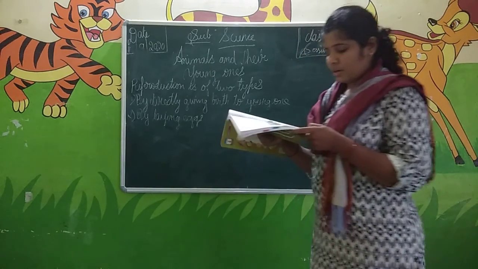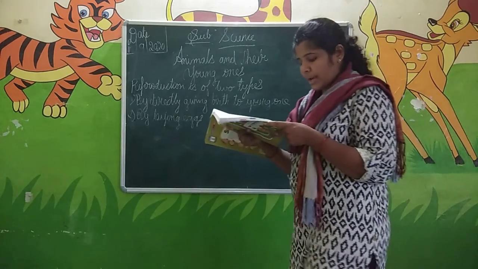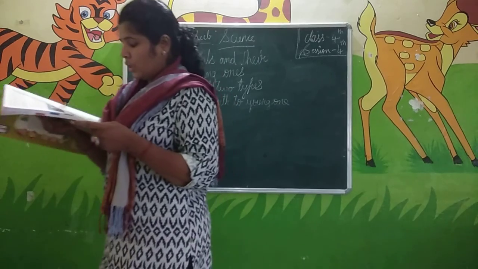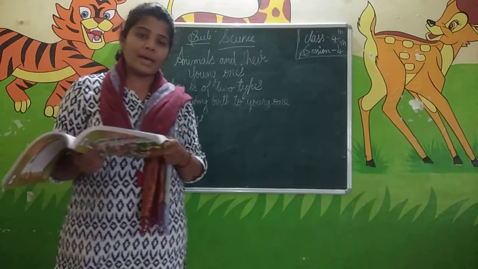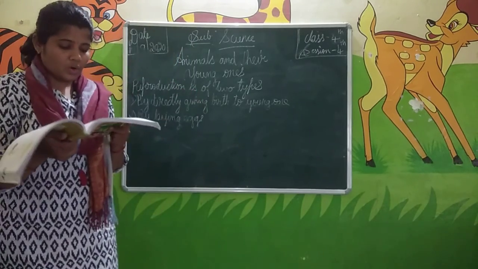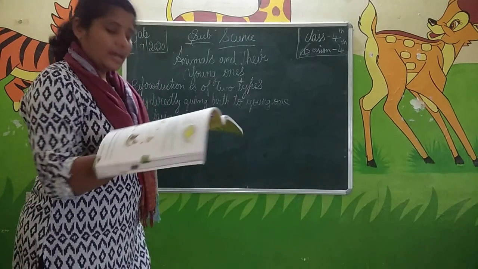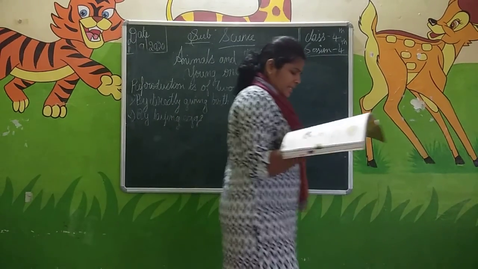Now the questions: the process of producing young ones is called reproduction, metamorphosis, or incubation? The process of producing young ones is called reproduction. Animals that give birth to young ones are called reptiles, mammals or amphibians? They are mammals.